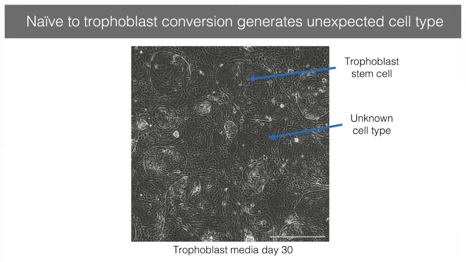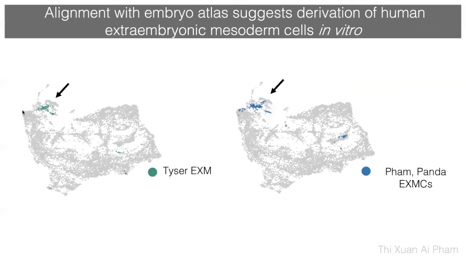And the results were very puzzling at first, but they were consistent. And we could obtain similar results with many different cell lines. Now, in order to identify the identity of these cells, we performed single-cell transcriptomic analysis, analyzed the transcriptome of the cells to align it to a reference atlas of human post-implantation stages.